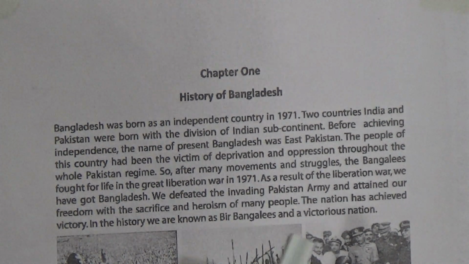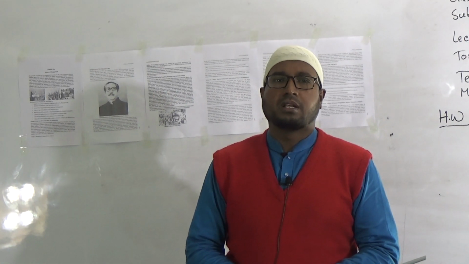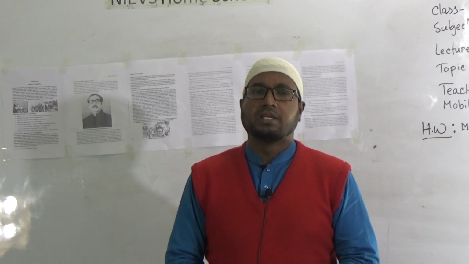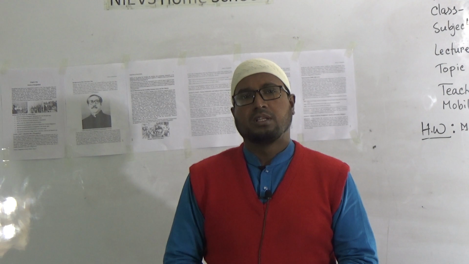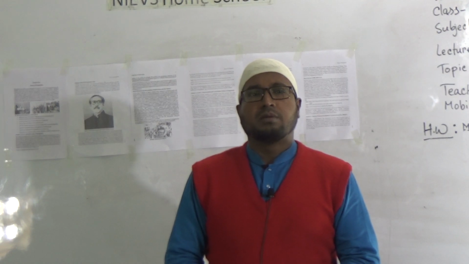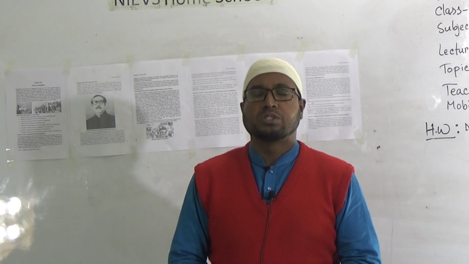Here we have the point of when Pakistan and India were born, that means after 1947, the history we have on pages 1, 2 and 3. Then the background of our liberation war, then some visionary things of the architect of our nation, Bangabandhu Sheikh Mujibur Rahman.